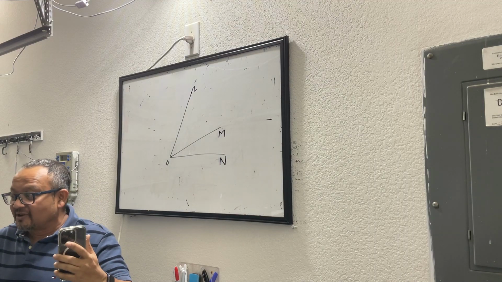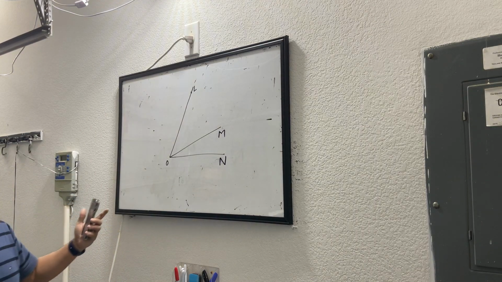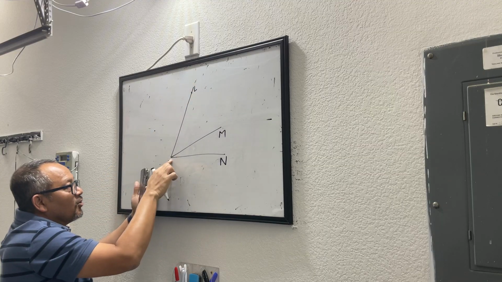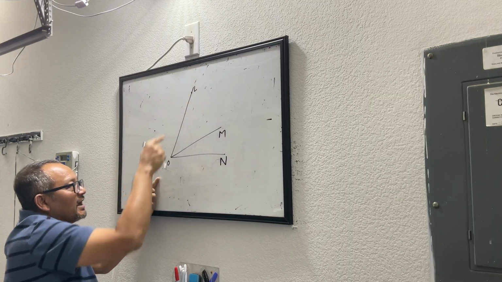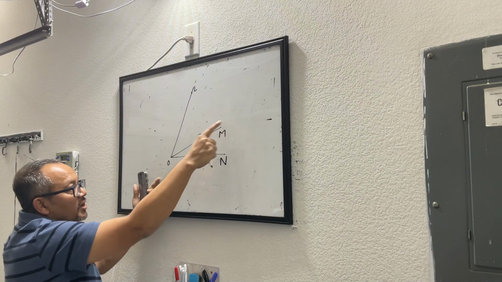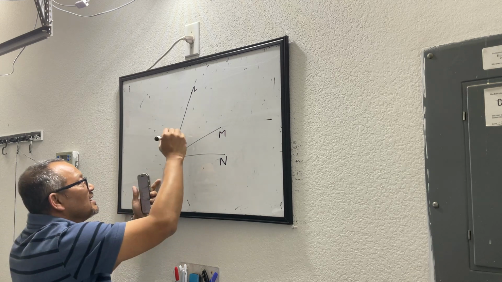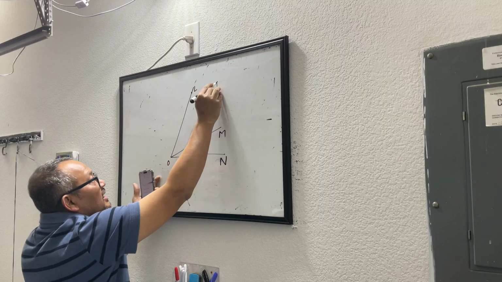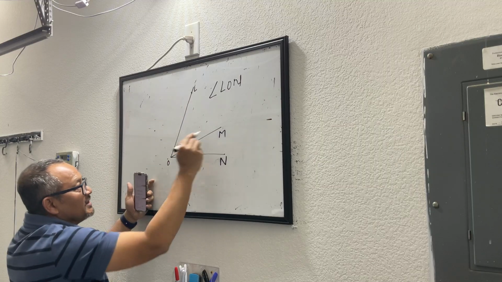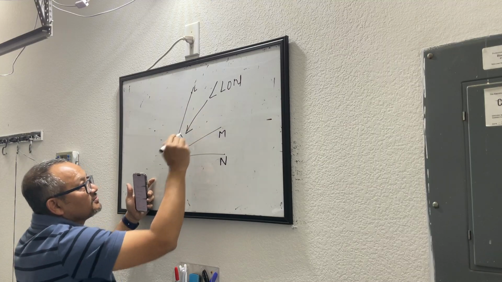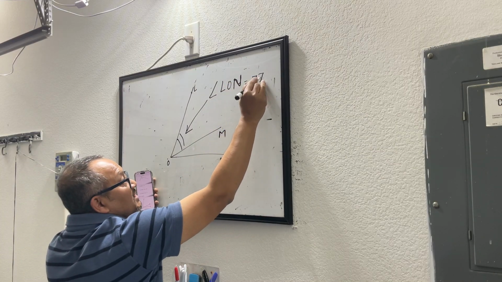I am not done yet with the question, don't worry about it. Let me complete it. Then I'll give you guys enough time to think about it. So I have this line L and O. I'll not call it line, I'll call it line segment. So line segments LO, MO, and NO meet at point O. That means there is an angle LON, this angle. The value of this is given as 77 degrees.